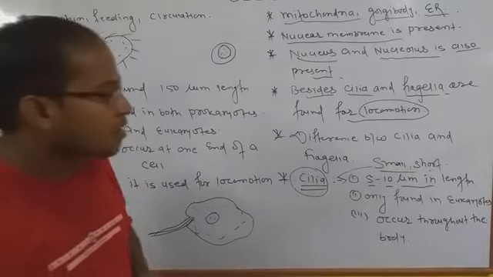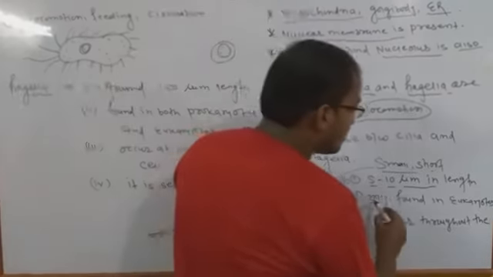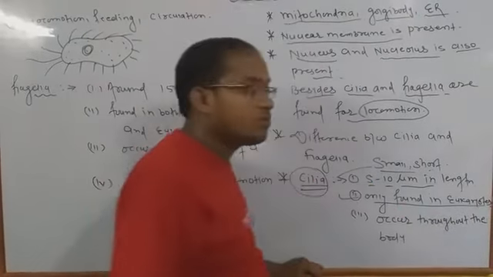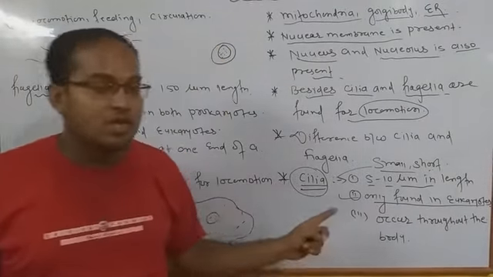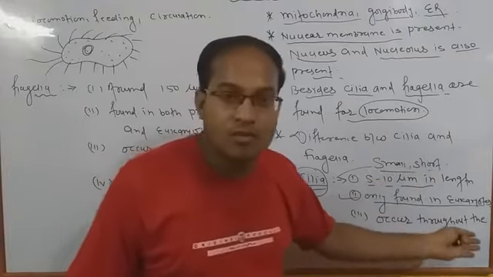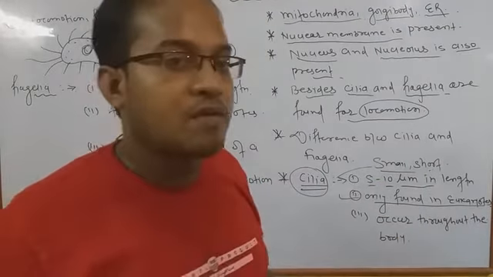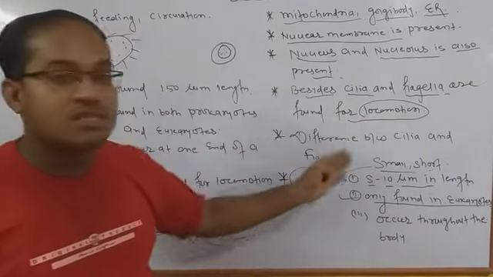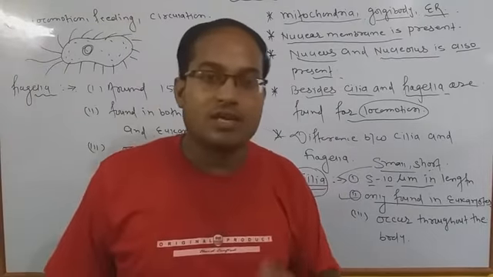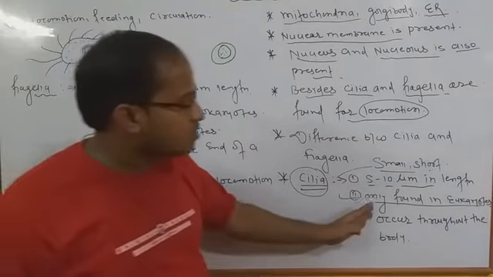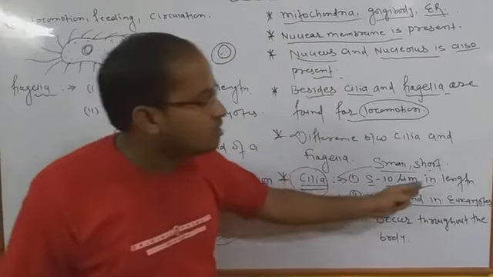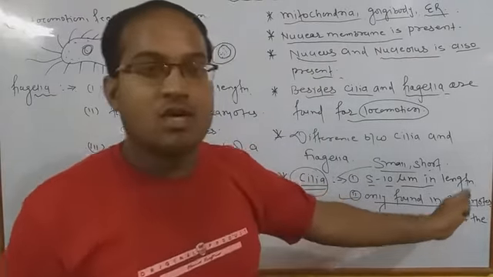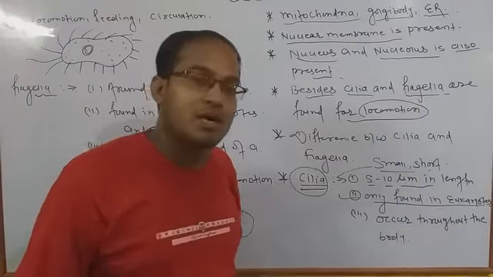Okay, now next, they are mostly found in eukaryotes. Mostly means only found in eukaryotes. Okay, cilia जो होते हैं ये सिर्फ और सिर्फ eukaryotes में होते हैं. But in previous we have studied that the protistans are unicellular and eukaryotes also. So they are eukaryotes and cilia are only found in eukaryotes organism. Cilia जो है सिर्फ और सिर्फ eukaryotes के organism में पाए जाते हैं, ठीक है.